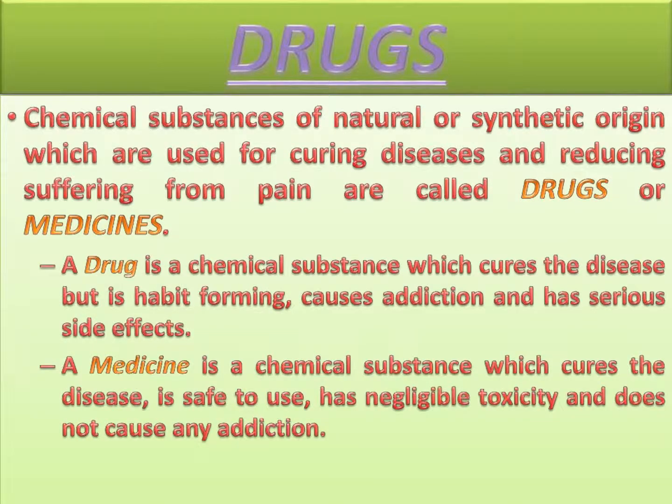Drugs. Children, chemical substances of natural or synthetic origin which are used for curing diseases and reducing suffering from pain are called drugs or medicines. A drug is a chemical substance which cures the disease but is habit forming, causes addiction, and has serious side effects, while a medicine is a chemical substance which cures the disease, is safe to use, has negligible toxicity, and does not cause any addiction.